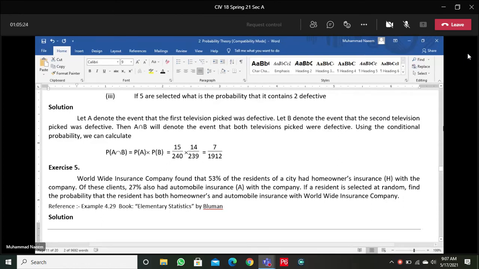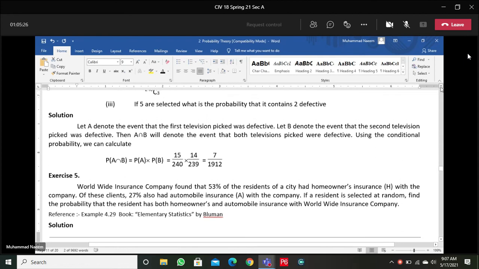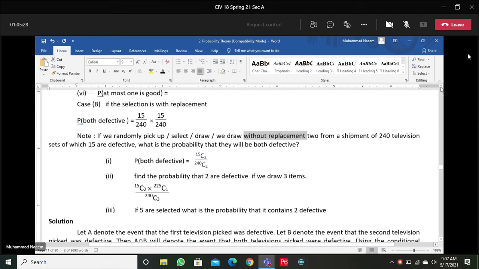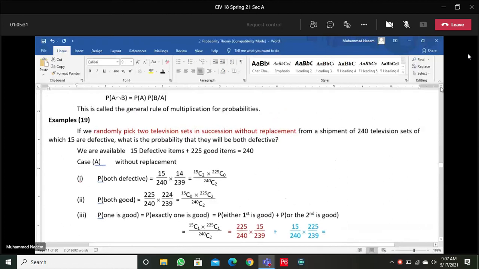Also observe in the previous example, we have discussed two cases: without replacement and with replacement. What is the case of without replacement? In this case, sometimes favorable cases and also the total possible cases are reduced, and sometimes only total possible cases are reduced.